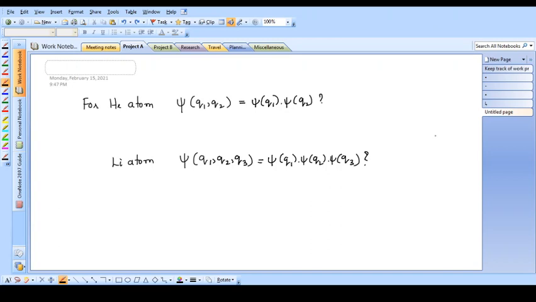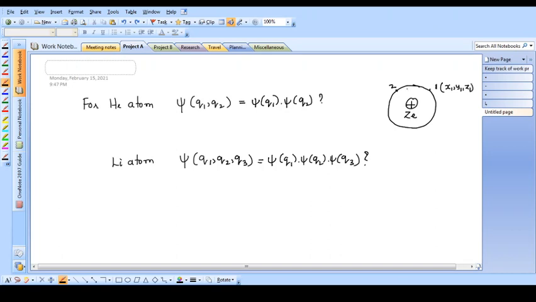To answer this, let me draw the structure of the helium atom again. Whatever I am discussing for the helium atom, you can apply it for the lithium atom or any atom with more than one electron. So you have two electrons, one here and the other here. This I will take as 1, this I will take as 2. q1, or x1, y1, z1, is the position of the first electron. q2, x2, y2, z2, is the position of the second electron. Now the question is whether q1 and q2 are dependent or independent. I mean to ask whether x1, y1, z1 depends on x2, y2, z2 or not.